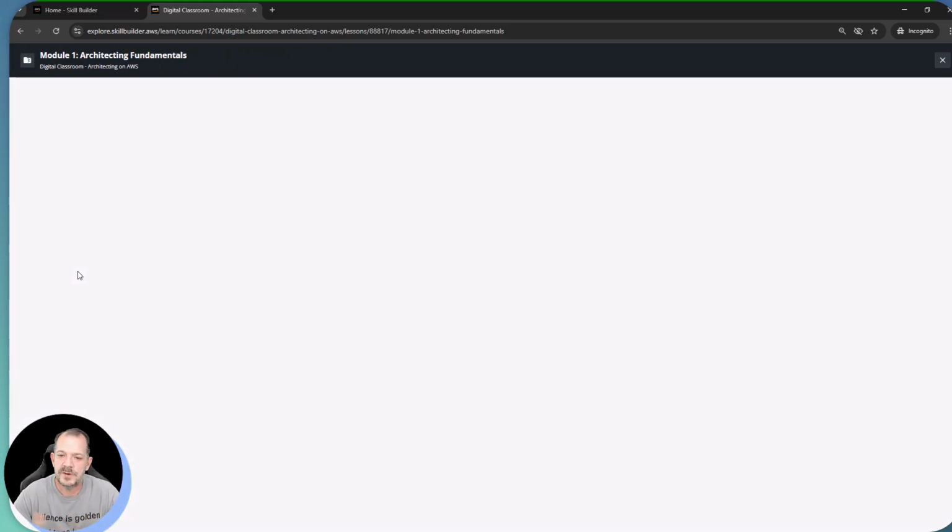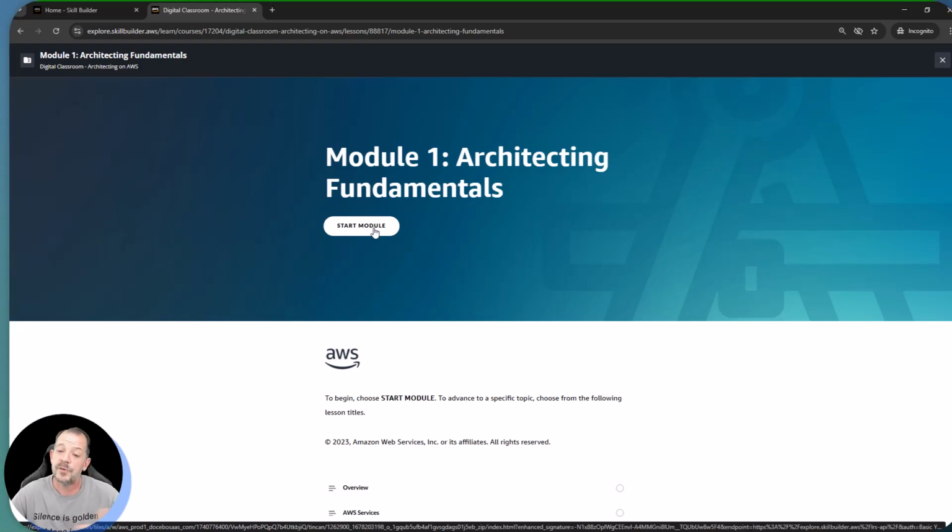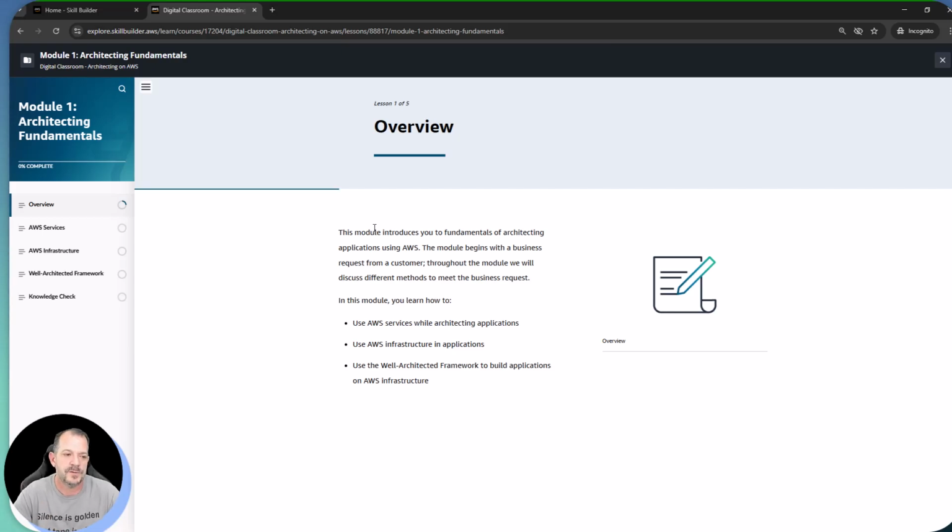We'll pop open the video just so I can show you what this looks like. And then we'll jump over to one of the lab environments so I can show you what that looks like as well, just to give you some insight into what's part of a paid subscription, and personally, what I think is one of the more valuable components that come along with that.